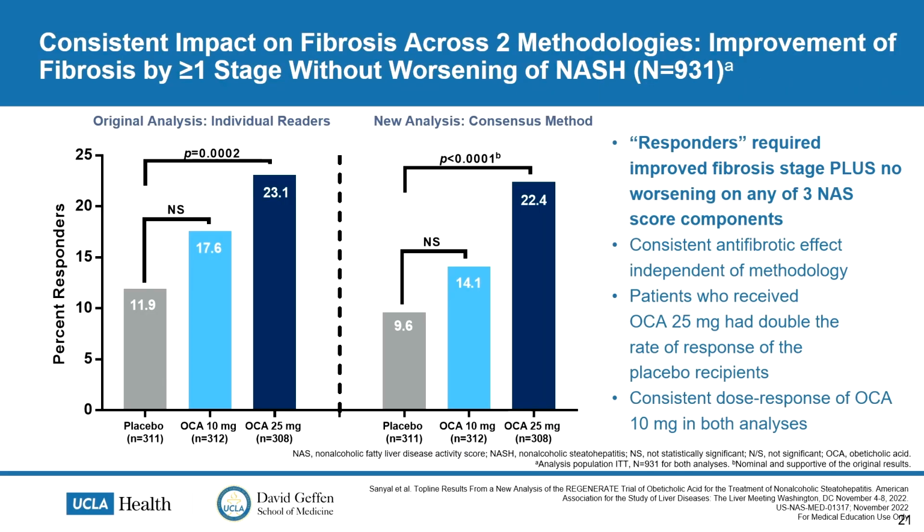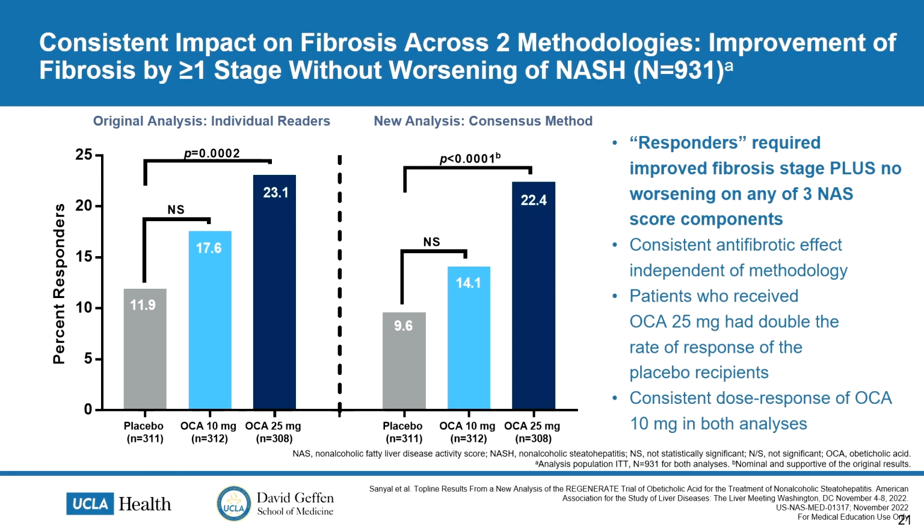So just some data to show. These are from top-line results that were presented at AASLD in November in Washington, D.C. So I would just focus more on the right-hand bar graph. The left-hand was the original analysis, and this just really had to do with a difference in how the liver biopsy slides were read. On the left side, those were from way back in 2019. It was just 2 different pathologists. One read some slides, and the other read the other half of the slides.